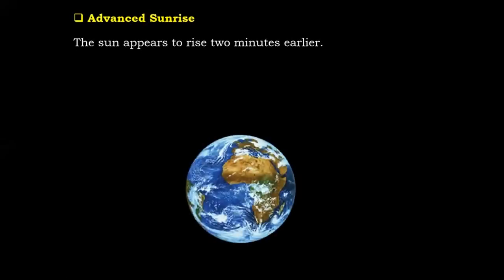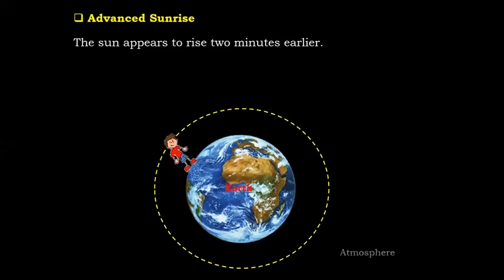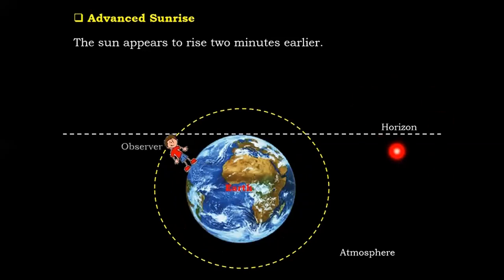Imagine Earth again. Imagine observer. Now here again I'm drawing a layer of air called atmosphere, and I'm drawing a line. Children, look at the name of this line. This line is called as horizon. Now, what do you mean by horizon?